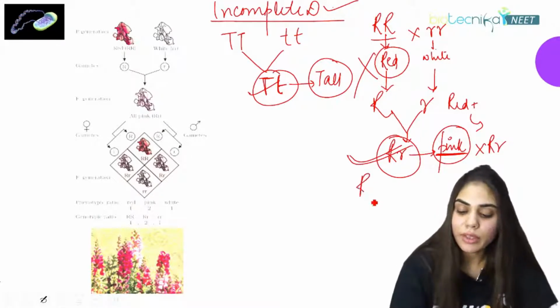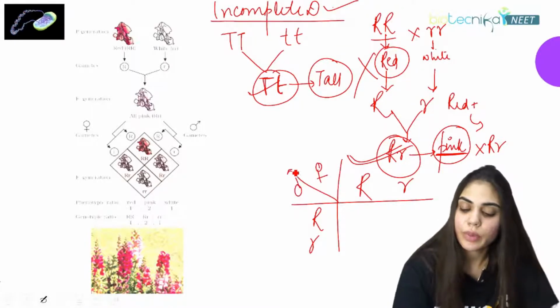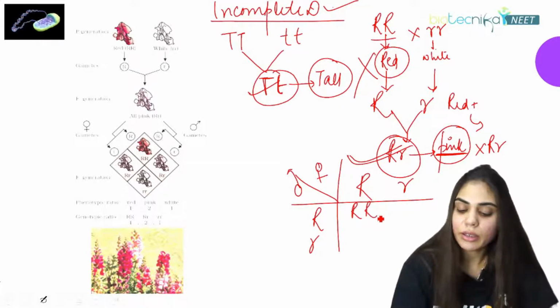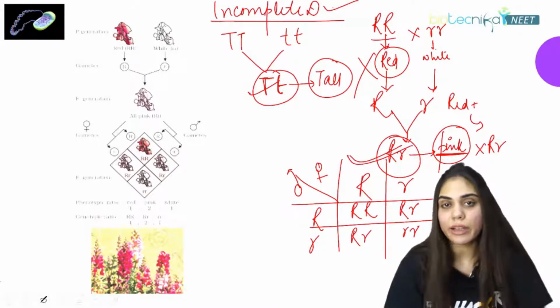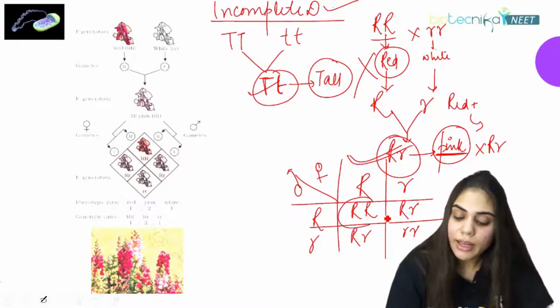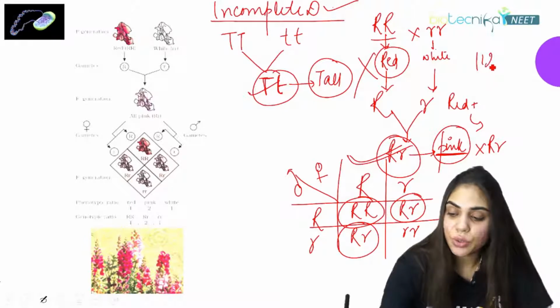So what is the Punnett square for this? If we make a Punnett square, what will we get? Capital R capital R, capital R small r, capital R small r, small r small r. So if we see the genotype, what is the genotype? Capital RR, 1. Capital R small r, we are getting it twice, that is 2. And again small r small r, 1.